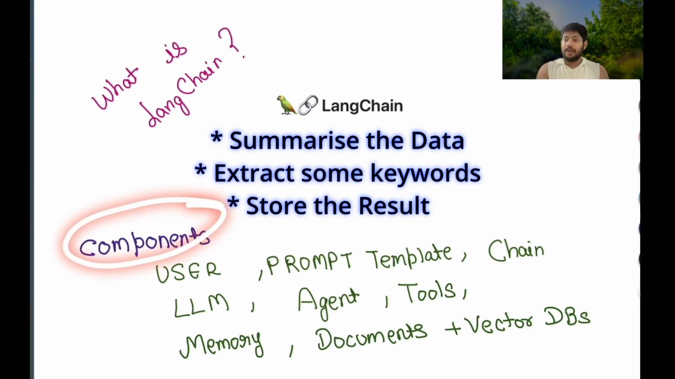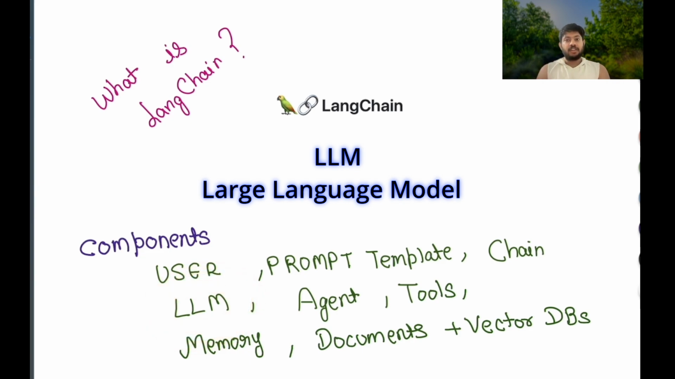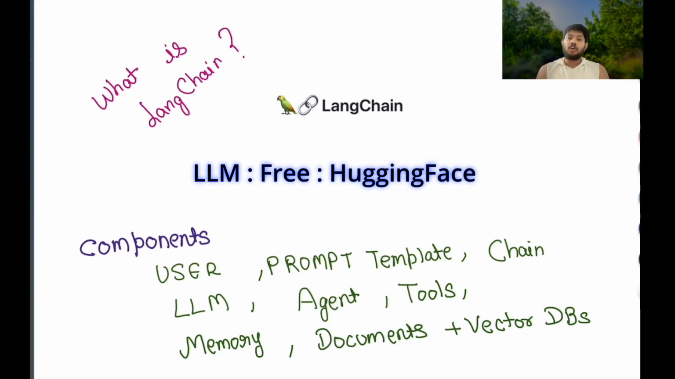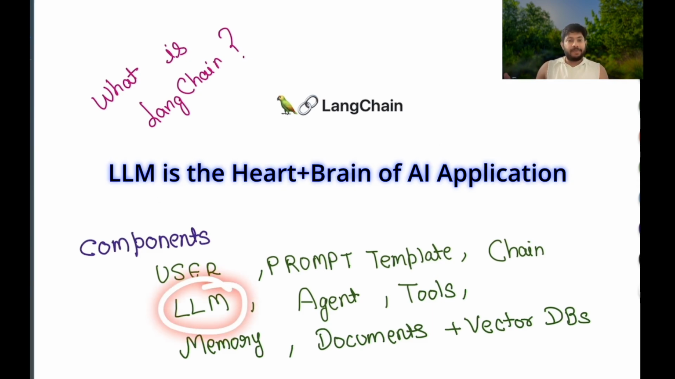For all the components, I'm just giving you an overview so that you have an idea about each of them. Now the LLM is nothing but a large language model which can accept your prompt and then generate an output. For example, we can have free large language models from Hugging Face, or paid ones from OpenAI or Anthropic, or we can have our own local setup using Ollama. But basically what we want is an LLM, a model that can accept your prompt and give the response. This is the heart of your AI application, right?